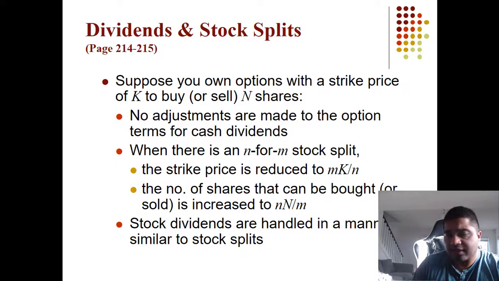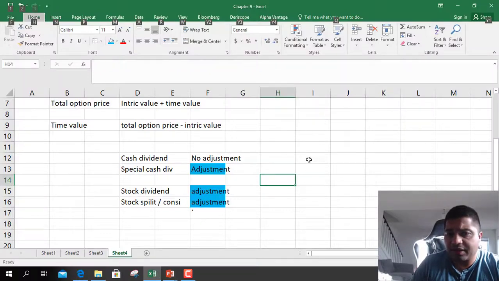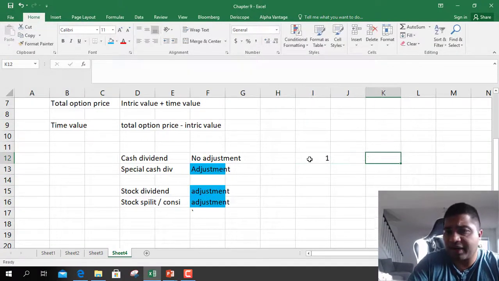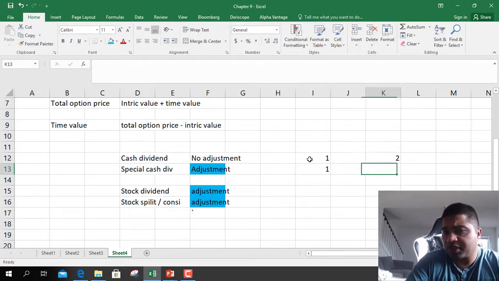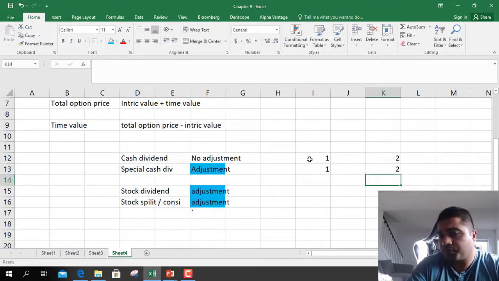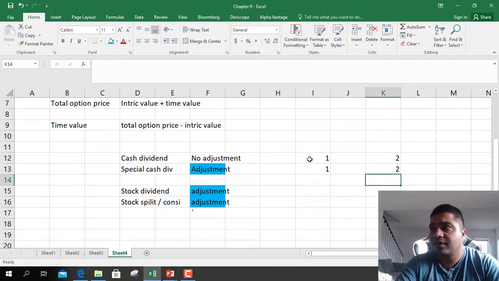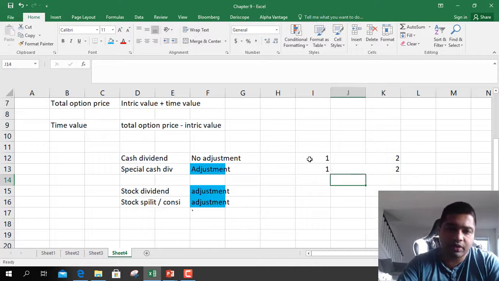Correspondingly, for example, if one stock gets divided into two, one option will also get divided into two. So the strike price will reduce, meaning it will halve, and the premium will halve too. Okay.